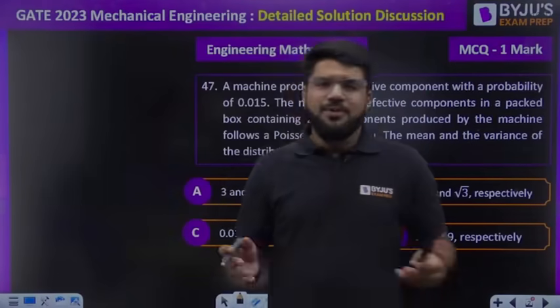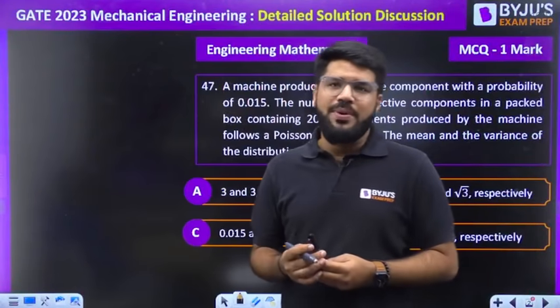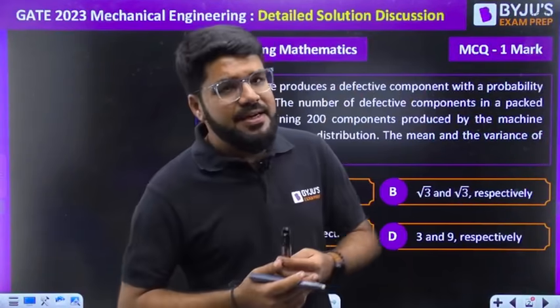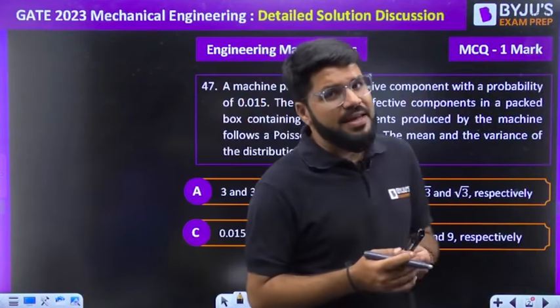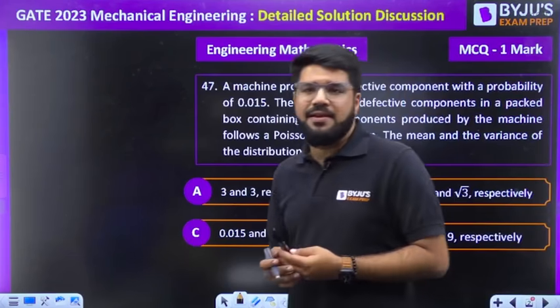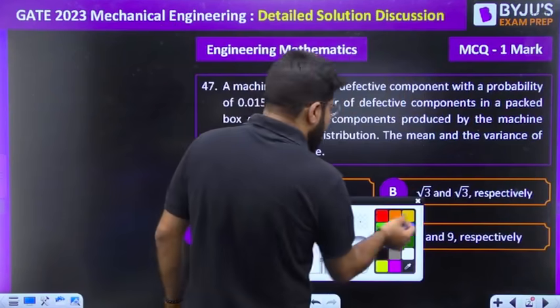Over to you, sir. So thank you, Sonu sir, for your wonderful explanation of the concepts and the GATE 2023 solutions. Now guys, I, Rakesh Salreja, will continue the discussions of engineering mathematics and general aptitude questions asked in mechanical engineering this year. So this is the first question here, very simple guys, and yeah, it's a 1-marker question, so it should be simple.